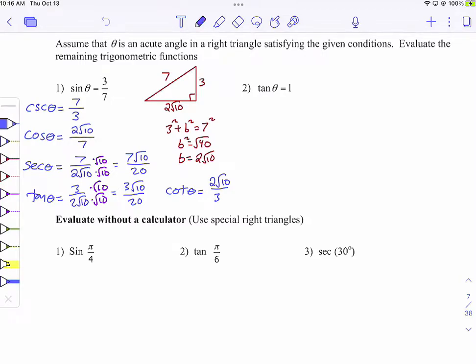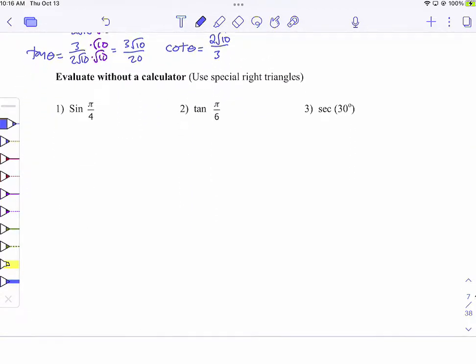We're going to do problem number 2 here, but we're going to start by talking about special right triangles and then go back to that problem. This idea of special right triangles, there are 2 kinds. And we're going to put it on the bottom of the paper.